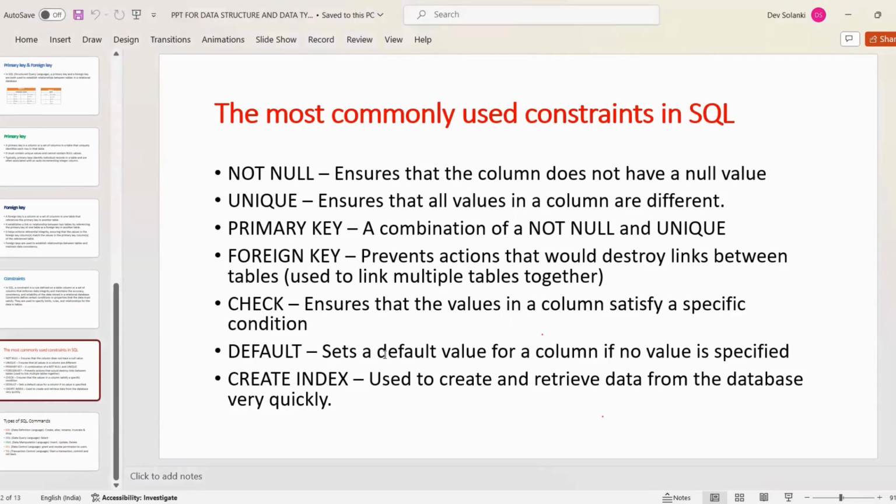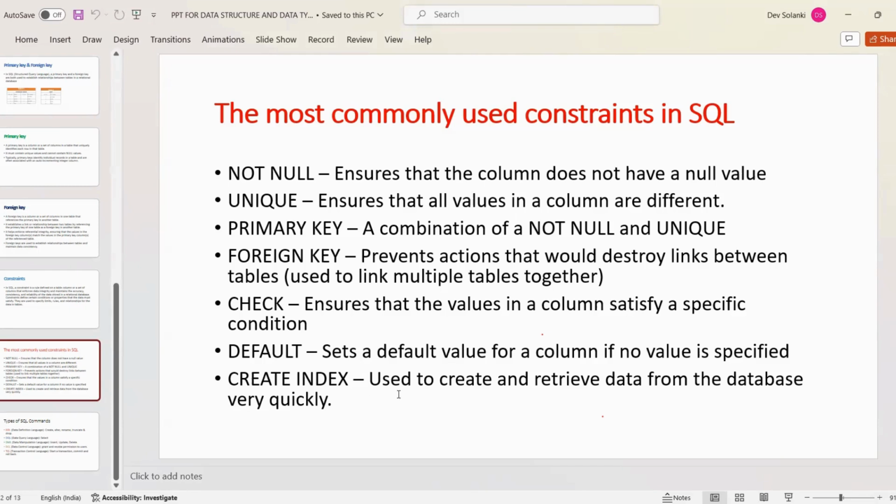Then next is default, which sets a default value for a column if no value is specified. It's simple. We need to set a default value, whether it is true or false. If it is true, then it will become true, and otherwise it will give the default value.